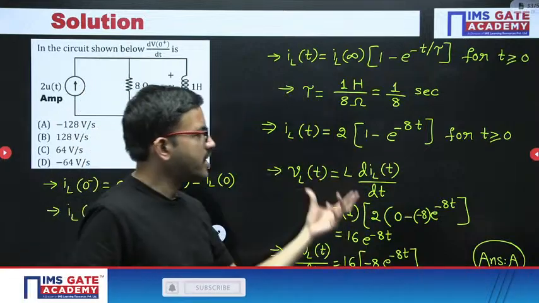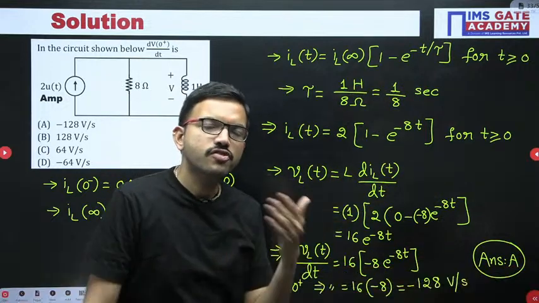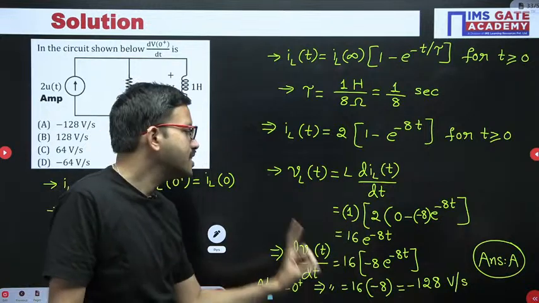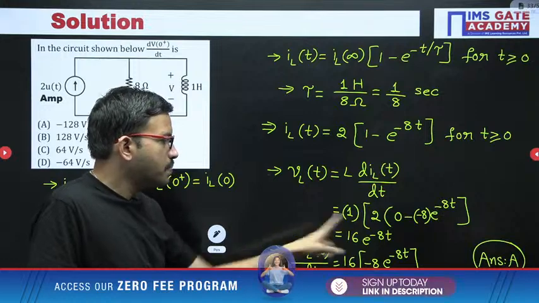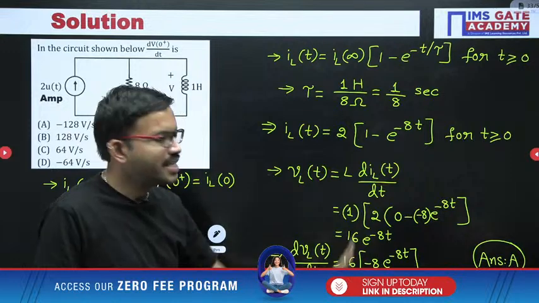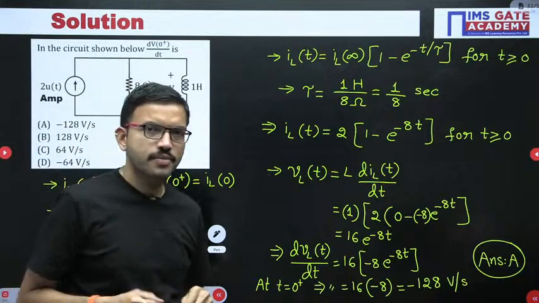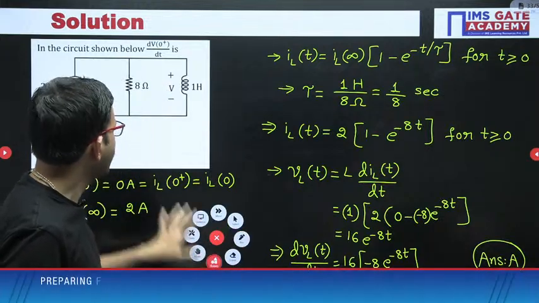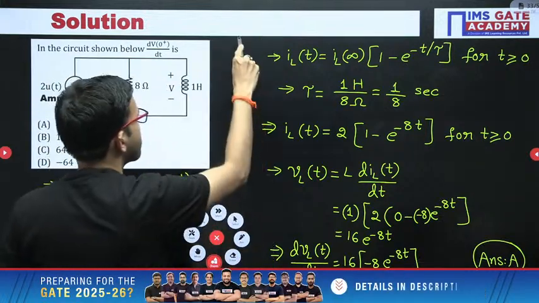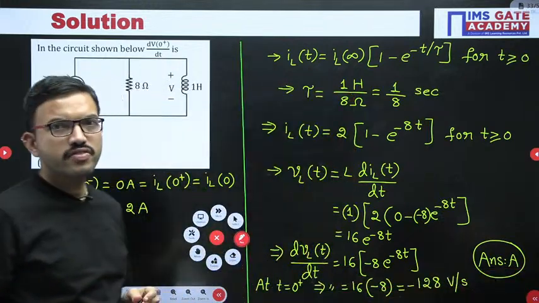Whenever you have an exponential form like a time domain expression, you can perform any number of derivatives, and you will definitely get exponential terms only. That is the reason that at t equal to 0 plus, when you substitute, e^0 is going to be 1, but you get the result according to the scaling factor. As I mentioned earlier, you should not make that kind of silly mistake, which I addressed at the beginning of this question. I hope it is clear for everyone, right?